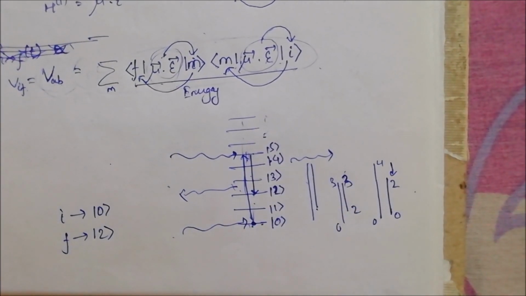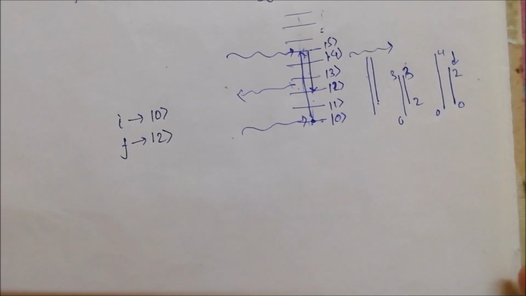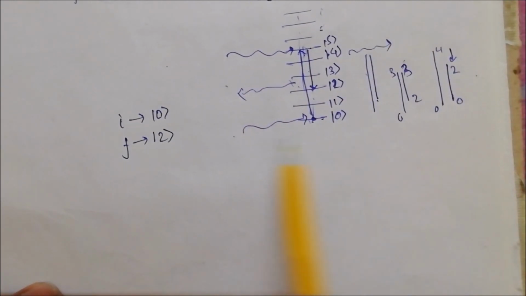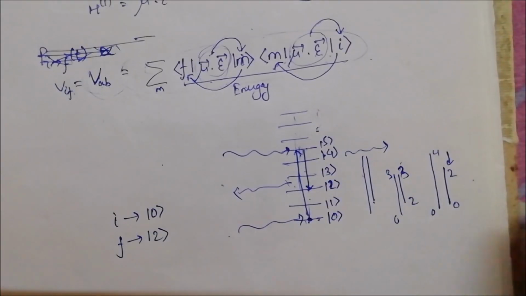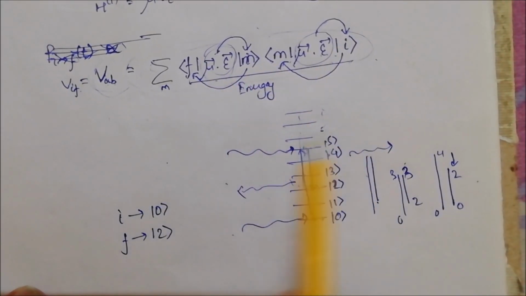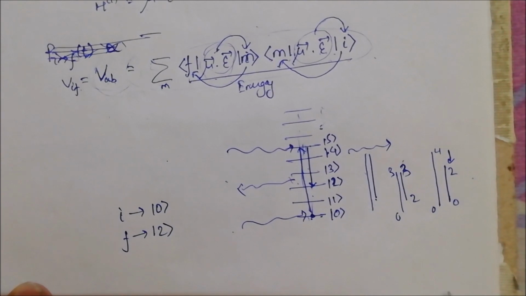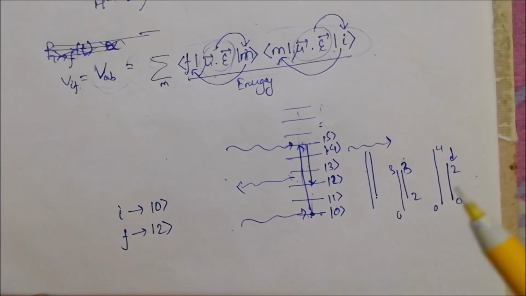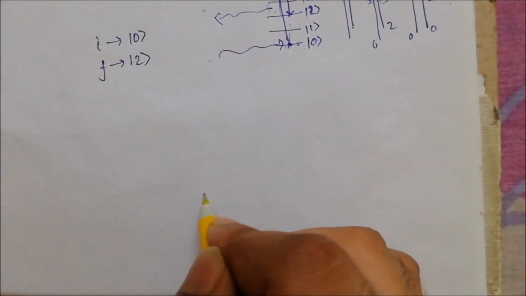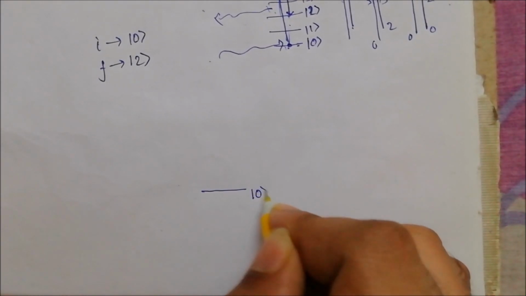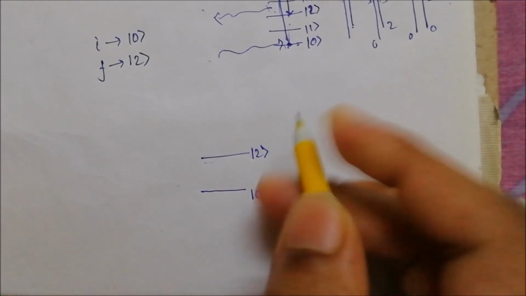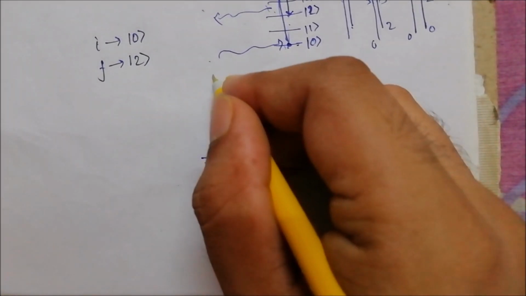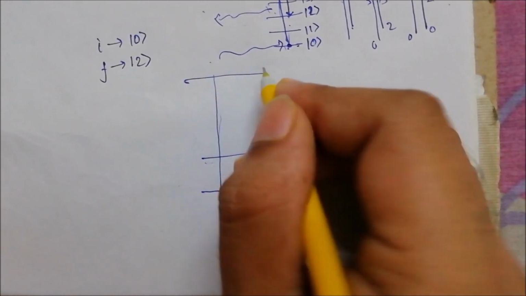And what we actually say is that VAB is a collection of all these transitions, and in practice what we like to say about these collective terms is that our system is initially in some state 0 and it makes a transition to, suppose, state 2 by making a transition to an intermediate virtual state.